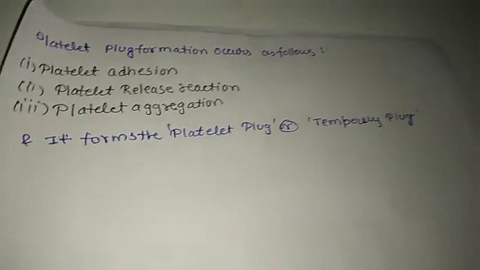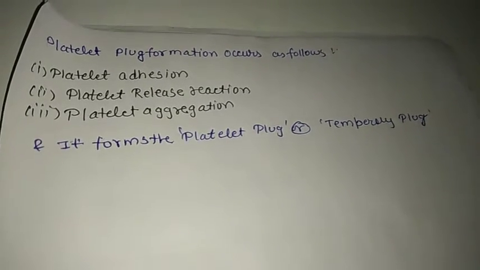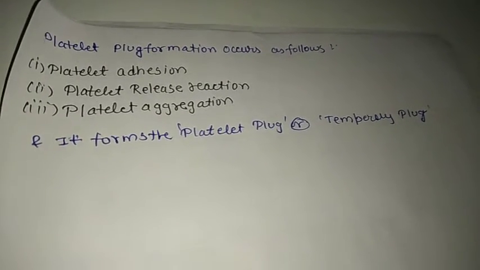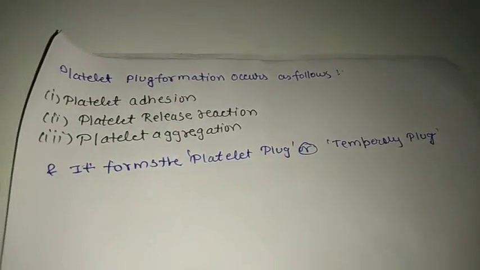Platelet plug formation occurs in three processes. First, platelet adhesion, second, platelet reaction, and third, platelet aggregation.